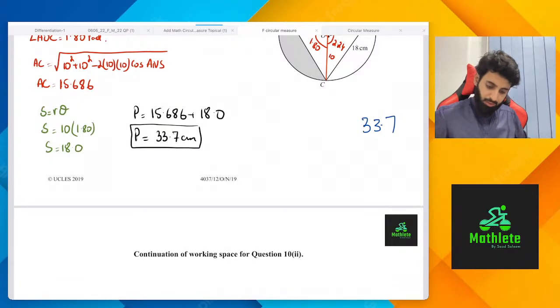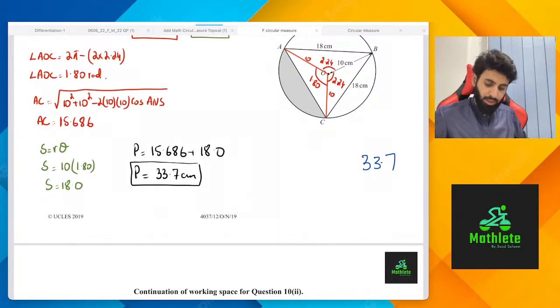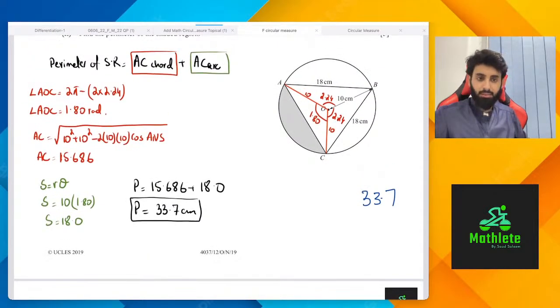So chord is not 18? Yeah, I agree, chord is not 18. Chord is 15.686. I agree with that.